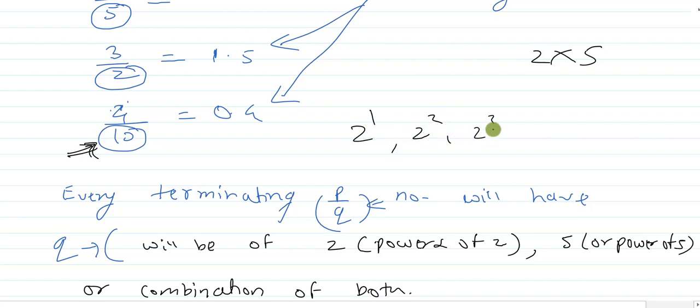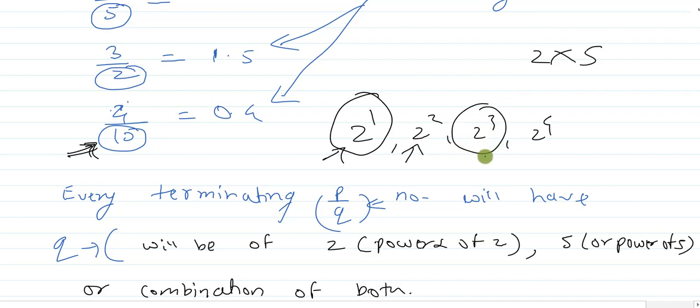It could be like this. That is, in the denominator, if you divide any number by 2, it will be terminating. If you divide any number by 2 to the power 2, that is 4, it will be terminating. 2 to the power 3, that is 8. If you divide any number by 8, it will be terminating. If you divide any number by 2 to the power 4 and represent it in the form of p by q, it will always be terminating, because here q is in the form of 2 or 2's power.